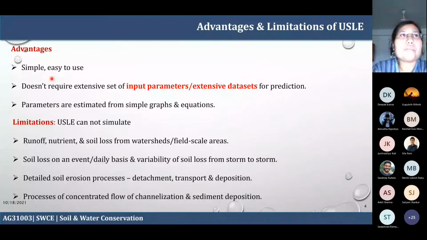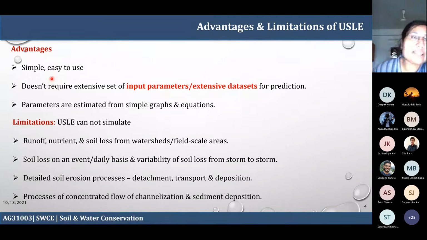One example is the Sundarban Delta in the Bay of Bengal. But USLE cannot quantitatively estimate how much soil erosion helps build this kind of a delta. So the estimate of the sediment deposition or the channelization, you cannot estimate. So these are the limitations of the USLE.